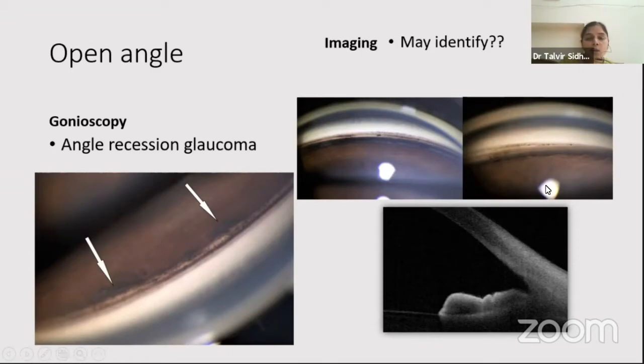But what about people who normally have a very wide ciliary body band, or iris is inserted anteriorly or away from the scleral spur? In those people, we will not be able to differentiate unless gonioscopy is done. Also, some patients will have, like on the left hand side, the white arrows, they show patchy angle recession. So this cannot be picked up essentially on imaging.